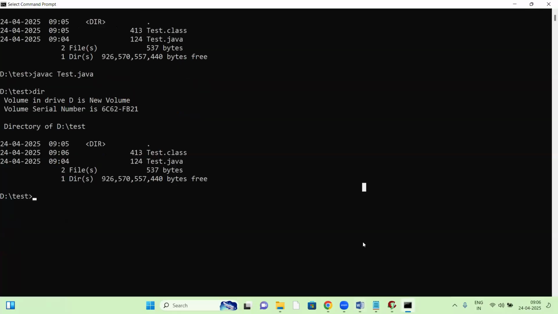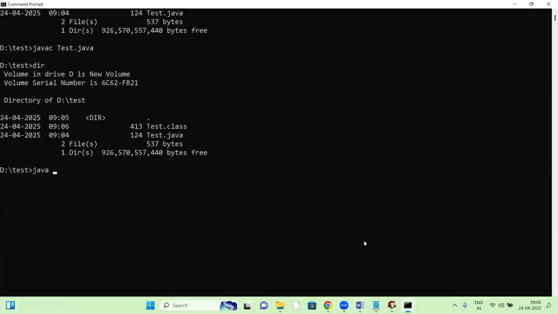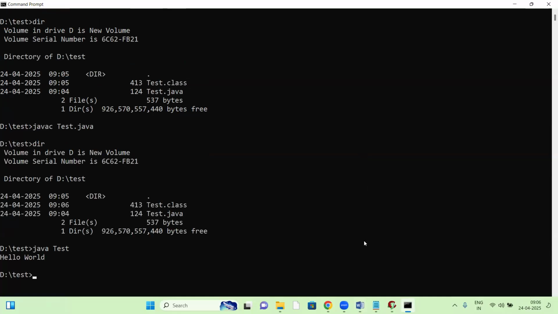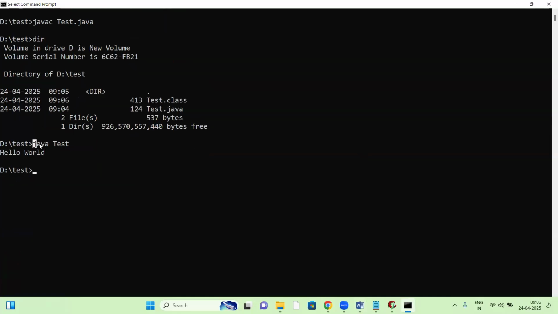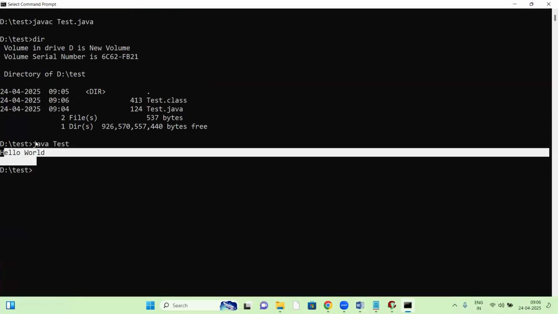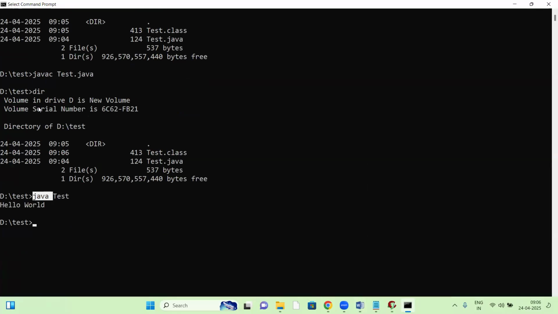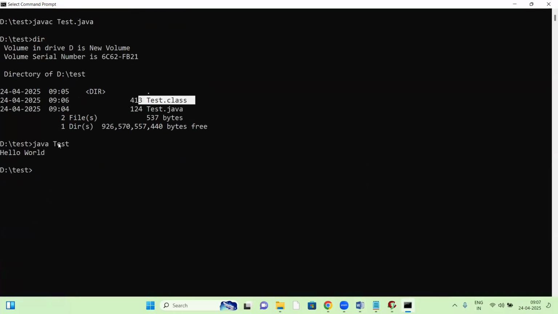After generating bytecode, now comes execution. Java Test, press enter key. Hello world, we got the output, right? Now what is java? See, javac means it's a compiler. The compiler checks all the errors, and if there are no errors, it generates the .class file. After generating the .class file, this .class file is executed.